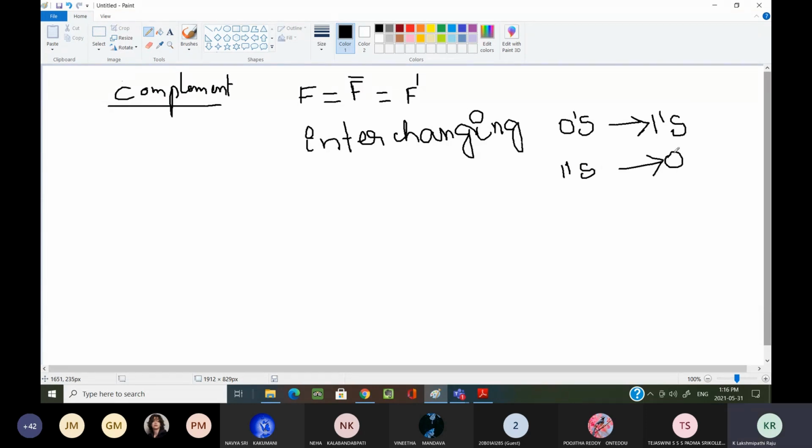Otherwise, another way of calculating the complement is by using De Morgan's law. By using De Morgan's law, we can easily find the complement of the given function. Can someone tell me what is De Morgan's law? If you know it from your mathematics, what is De Morgan's law?